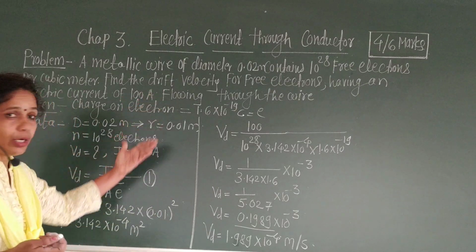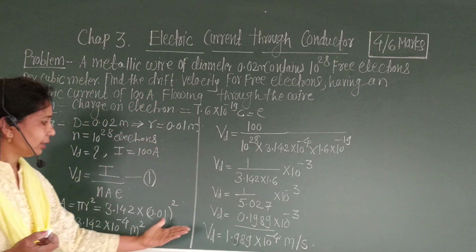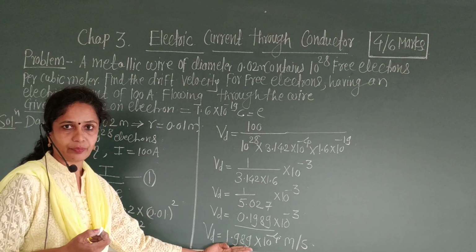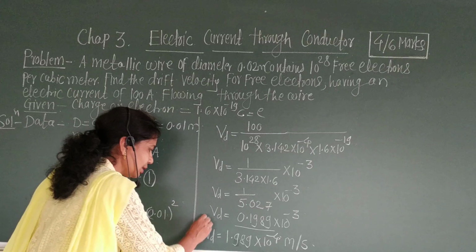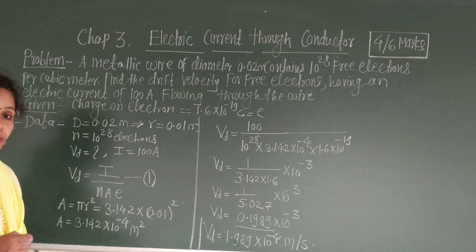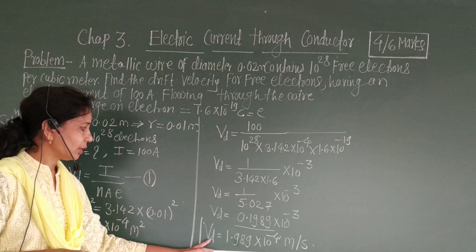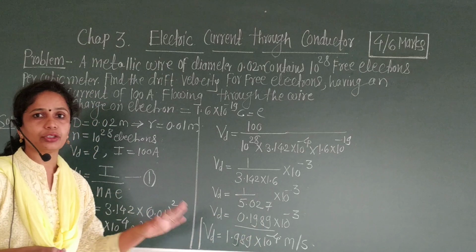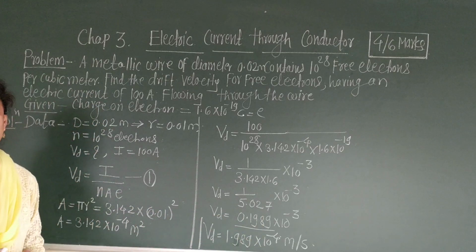We had taken all values in SI. Therefore, unit is meter per second. Therefore, answer is drift velocity for free electrons is 1.989 into 10 raised to minus 4 meter per second. Okay? Let us stop here.